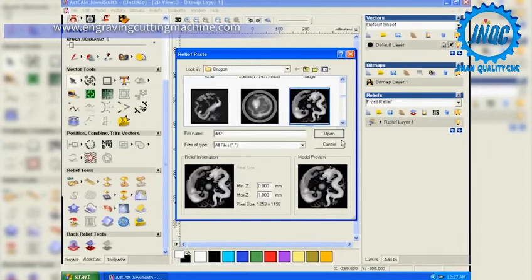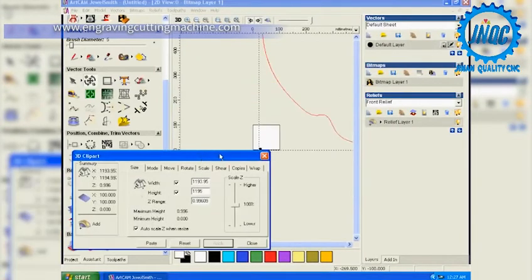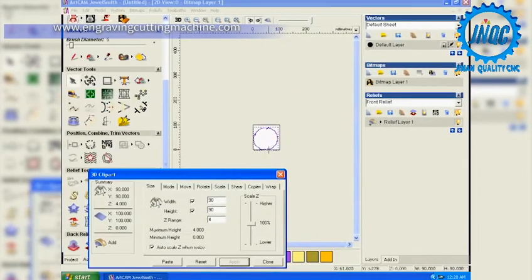this one looks good. Okay, open it, and then as you can see, it's bigger than the plate that we want to do. So since we have 100, let's try 90, and Z range maybe 4, go up. Okay, let's apply, let's see.